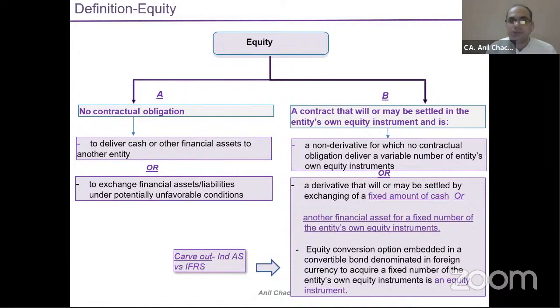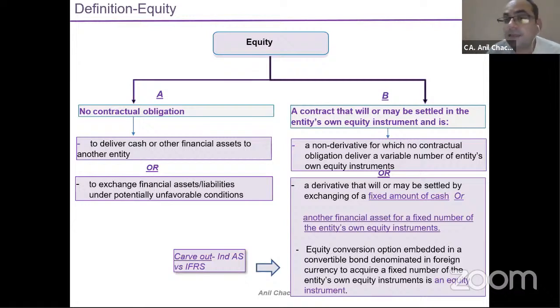rather than the liability part. The first thing is that the obligation part is clear, right? Between the financial liability and the equity part, in the liability part there was a contractual obligation, and in the equity part there was no contractual obligation. As far as settlement of the liability by issuing your own equity instruments, if my number of shares is variable or my amount is not fixed, it will be part of your financial liability. In all other cases, means if my number of shares is fixed as well as my amount is fixed for the settlement, it will be part of my equity. So that's the difference between liability and equity.